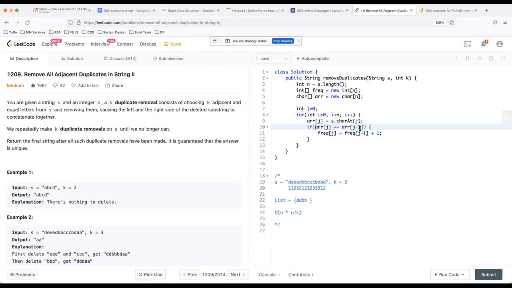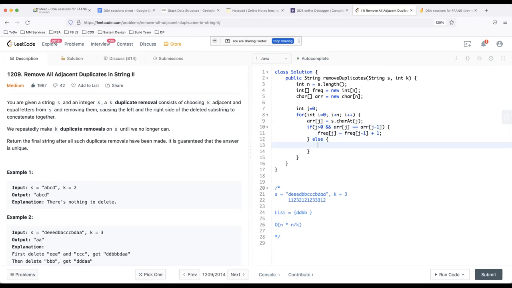It shouldn't be any surprising factor on this. And to avoid the negative indexes, I will just say that j is greater than 0, and this. If this is not the case, let's say either j is 0 or array of j is not equal to array of j minus 1, then frequency of j simply becomes 1. It means it's a new character, so frequency of j becomes 1.